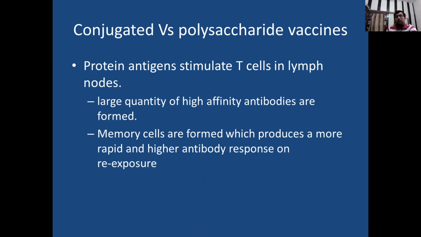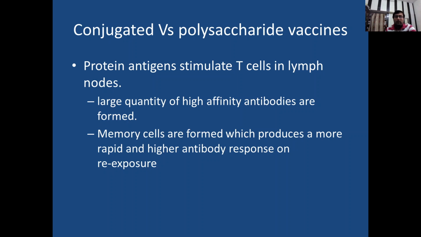Now, what are the conjugate and what are the polysaccharide vaccines and how do they differ? Conjugate vaccines contain protein antigens which stimulate T cells in lymph node. Once we use a carbohydrate particle of a bacteria and combine it with another protein antigen, this forms a conjugate vaccine, and this type of antigen stimulates T cells in the lymph node.